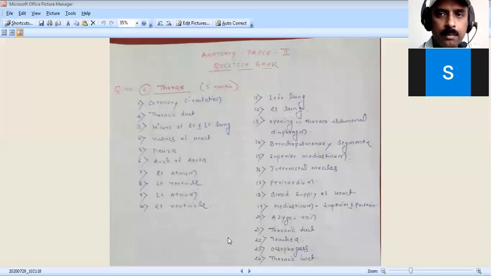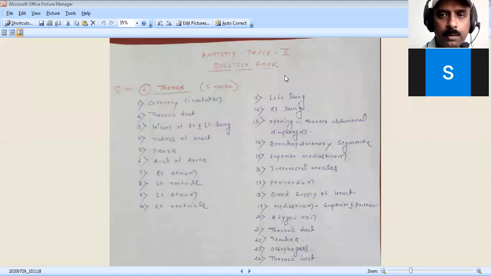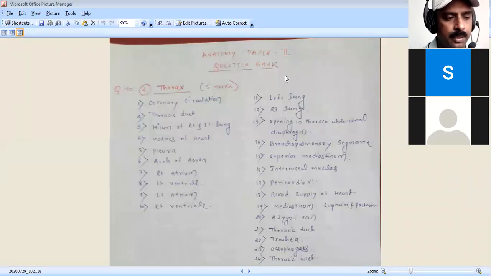In paper two, the question asked commonly, question number 1, is almost all the thorax question. And the thorax question you have to study is all for 5 marks. Then question number 3 relates to the lower extremity, 5 marks short notes. In that you also have histology, so you have to remember the histology also.